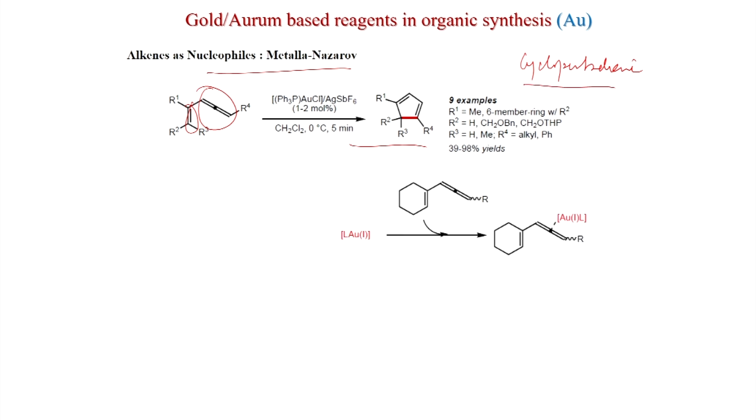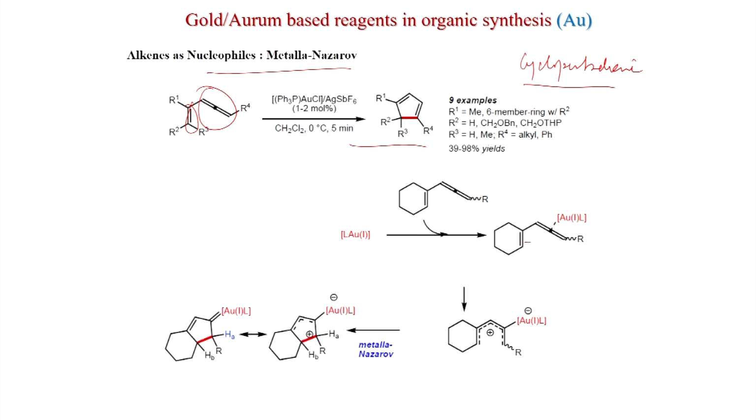So, this could be the mechanism: the gold activates the alkene, and then this double bond attacks the allene, and you get this carbocation over 5 carbon atoms. That is the mechanism by which the Nazarov, the metallo-Nazarov reaction happens. This is the newly generated C-C bond, and after gold elimination and a 1,2 hydrogen shift,